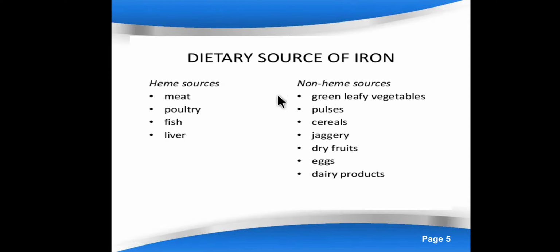Because we'll discuss during the absorption part that the absorption of iron from heme sources is more compared to non-heme sources. It is almost 35% compared to 5 to 10% in non-heme sources. So non-veg diet will provide more iron compared to vegetarian diet, right? That is important to remember. Otherwise you can remember all these sources.